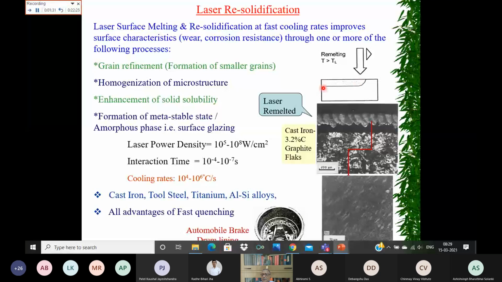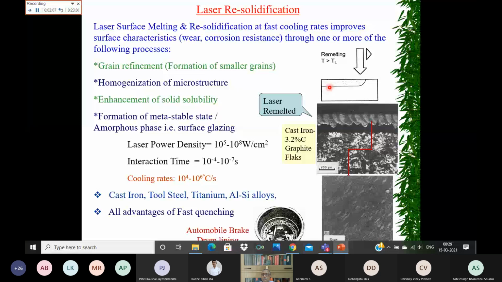The power density is controlled in such a way that there is a very large temperature gradient between this top layer and the rest of the bulk material. So once the laser beam is moved away, it is going to cool at a very fast rate. Resolidification of the thin molten material takes place very fast, in the range of around 10^4 to 10^6 degrees Kelvin per second, or centigrade per second.